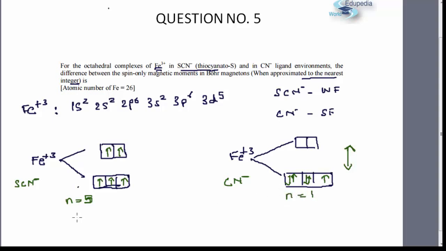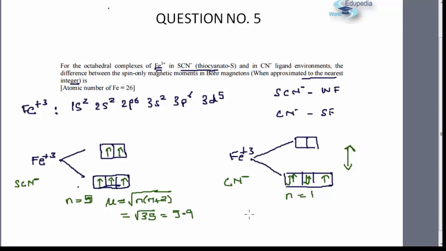Now if I calculate the spin only magnetic moment, for which all of you must remember the formula, it is given by under root n into n plus 2 Bohr magnetons. Putting the value of n as 5, it will come out to be 5 into 7, that is root 35. That will be approximately 5.9 something, because root 36 is 6.